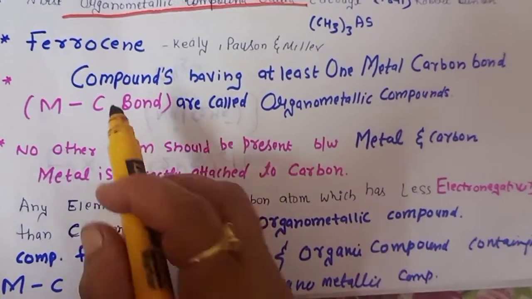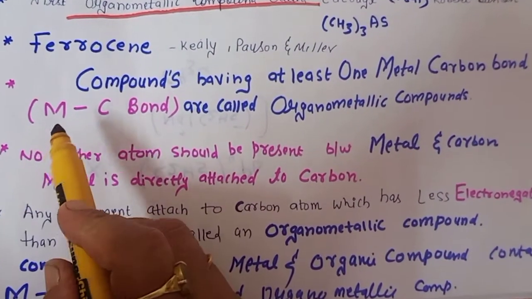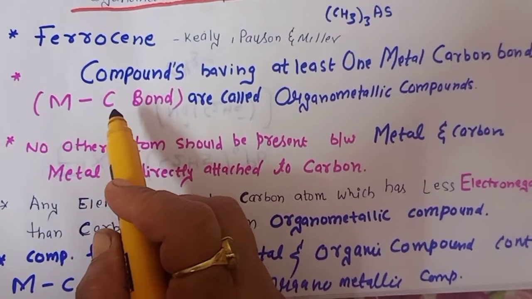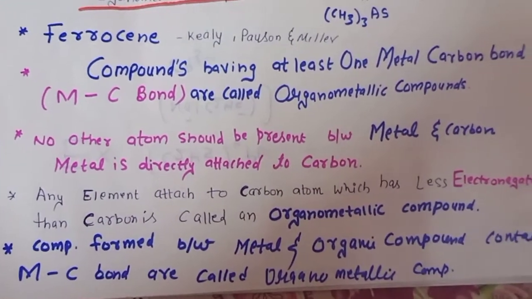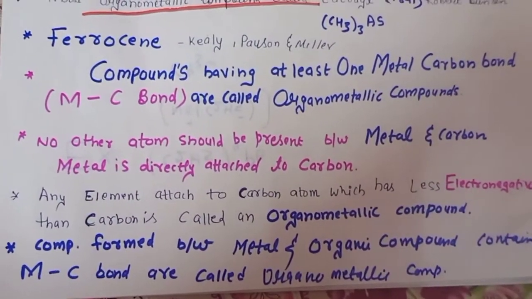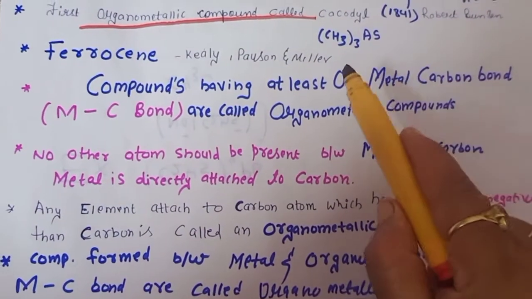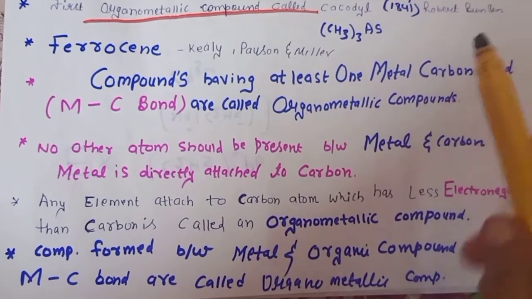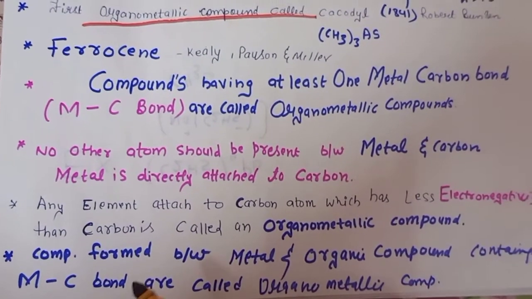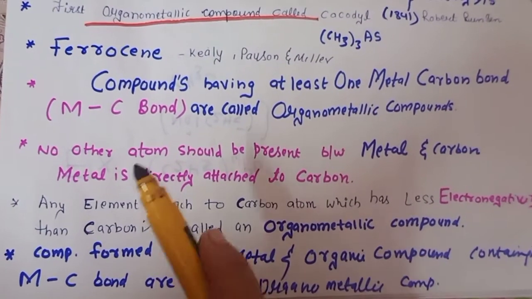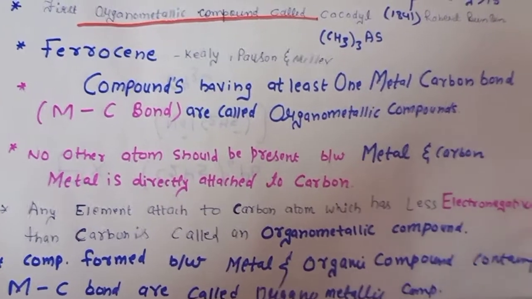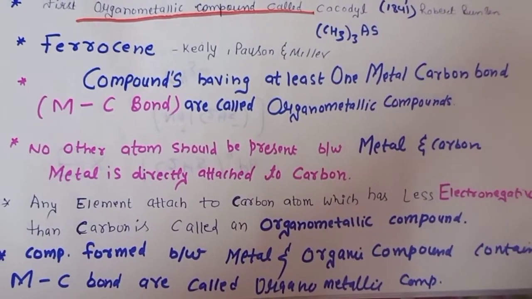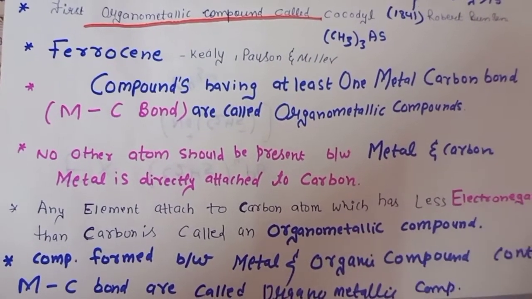Simple definition: the compounds which have a metal carbon bond are called organometallic compounds. These are the compounds which have a direct bond between the metal and the carbon. There is no other element or atom present between them. So this is a simple definition of the term.